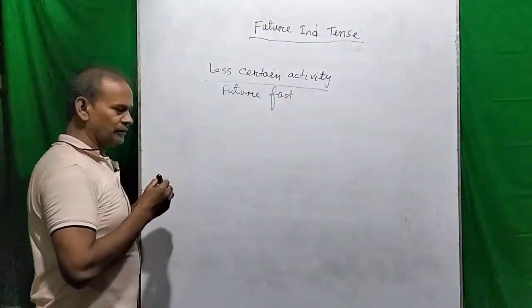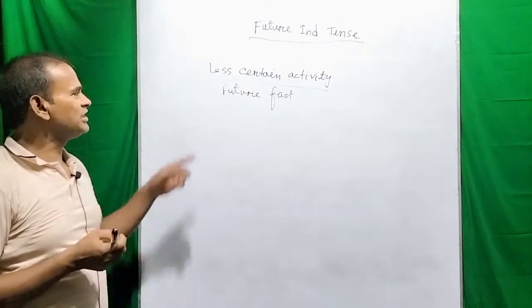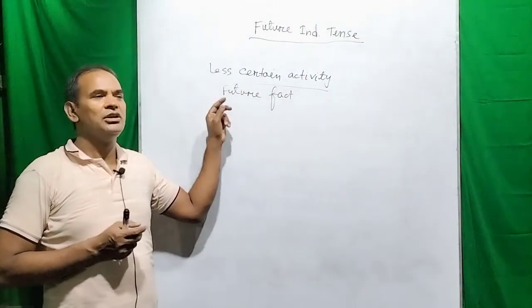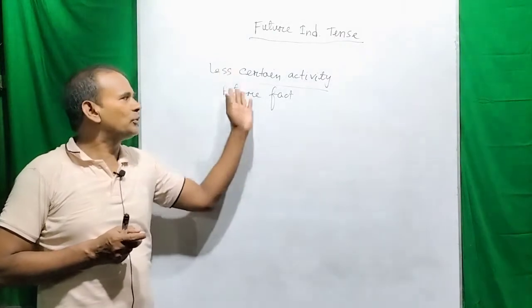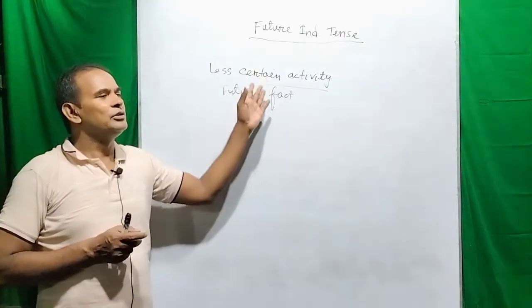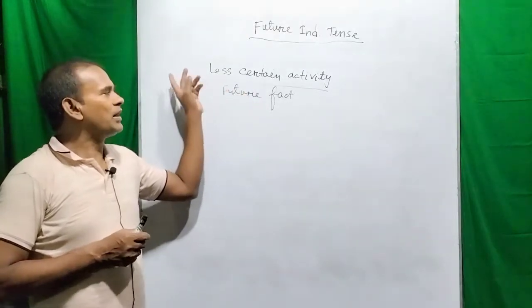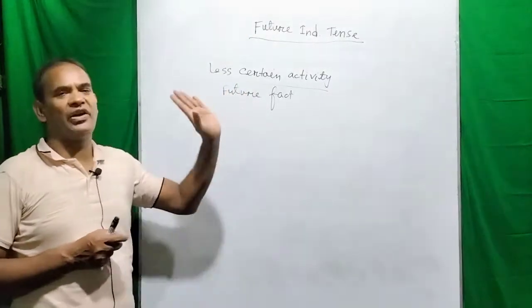So dear viewers, you can know what a fact is. Actually, what we see to happen, that means what actually happens, that is called a fact.